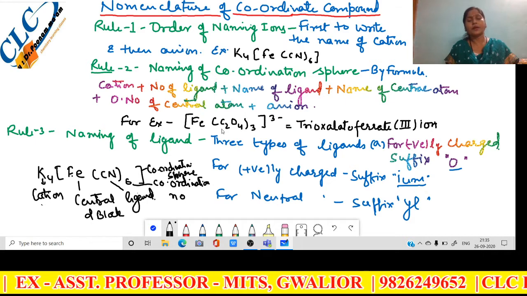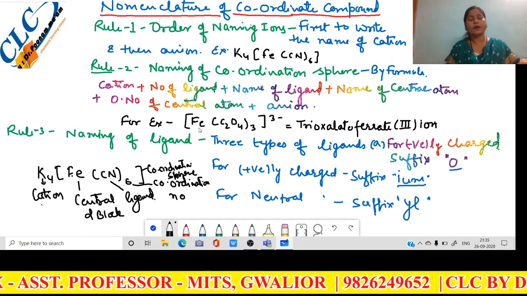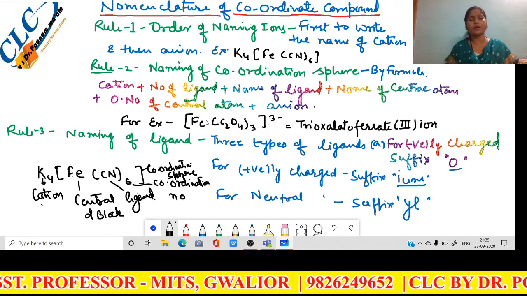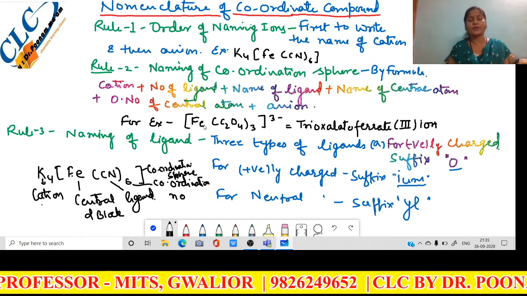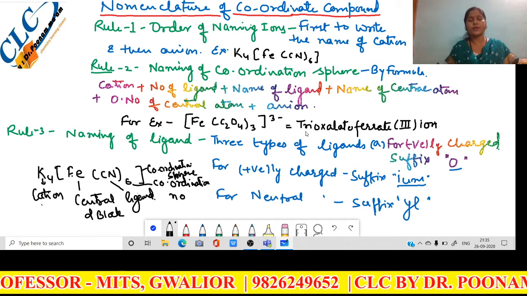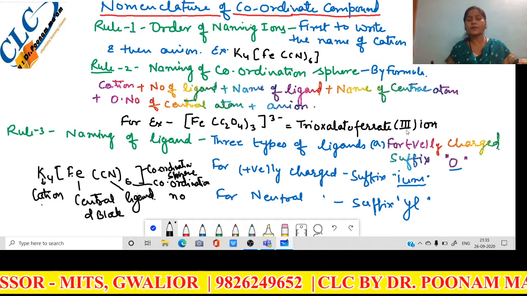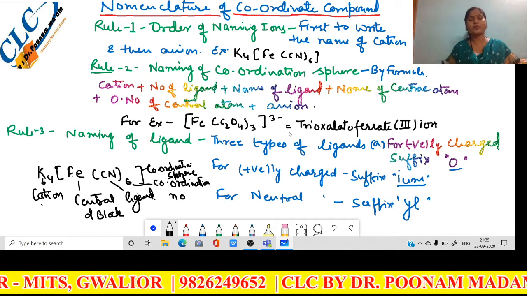Here the ligand is negatively charged, so at the end of the central atom name we use the term ate. So the name of this compound is trioxalato ferrate(III). Here the oxidation number is III, which has to be calculated.